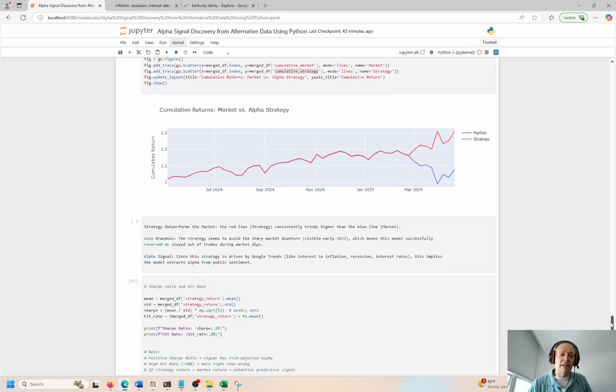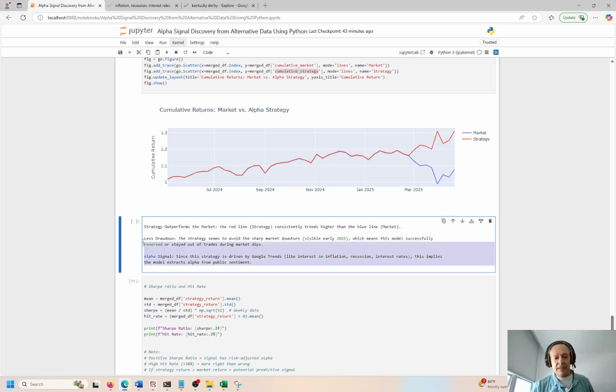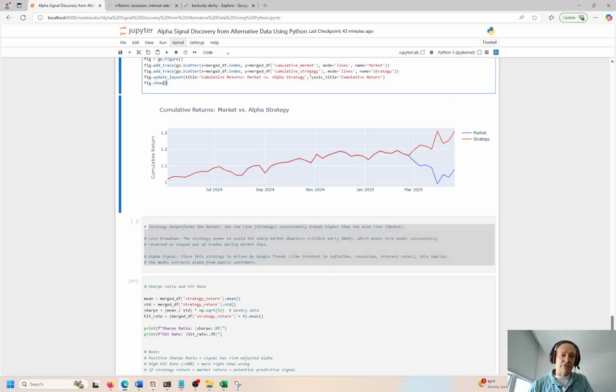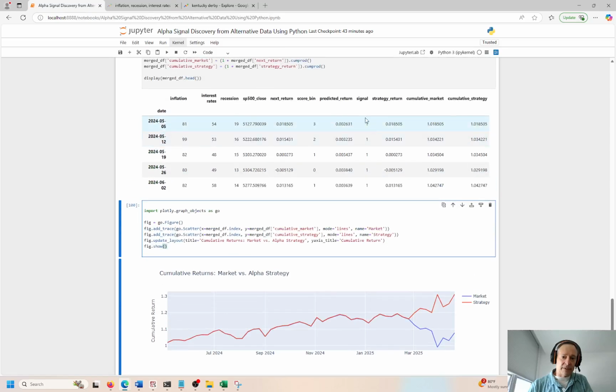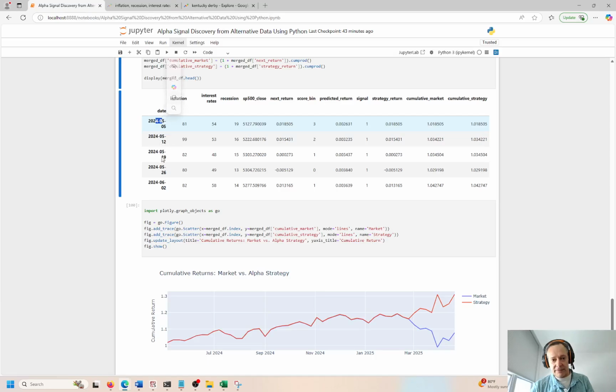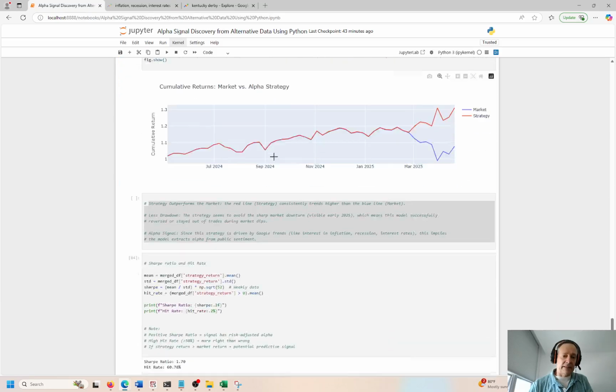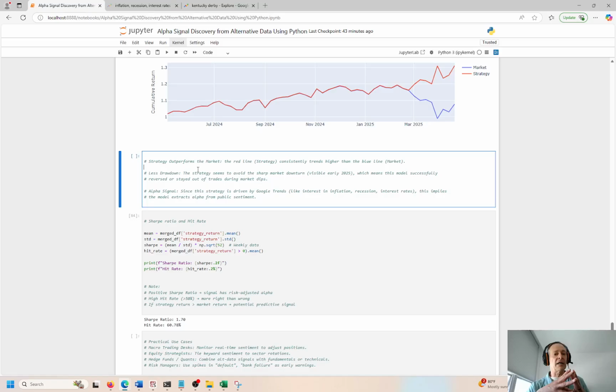So we did a lot of legwork there. We finally found a strategy that pays off, and this is based on the cumulative market and strategy over time. If you want, you can print out all of these buy signals, right, and see what is going to transpire week to week. So again, this is weekly data: 5/5, 5/12, 5/19, 6/2, right? So end of the week data, and the strategy pays off. So the strategy outperforms the market. The red line is the strat, right? The blue line is the market.